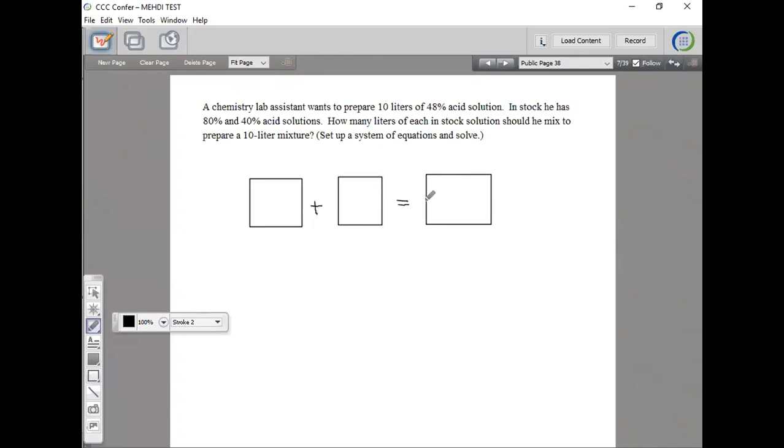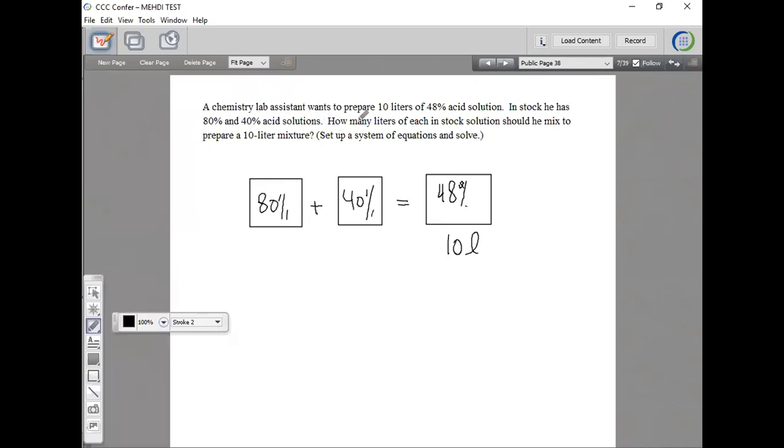I refer to that like if you were going to make a punch for the party. Instead of the chemistry lab assistant wanting to prepare 10 liters of 48% acid solution, let's say you want to make 10 liters of punch that has 48% alcohol in it. Okay, let's say that's the goal for the party. And you go look around at home and you find two bottles. One says 80% proof alcohol. The other one says 40% on the bottle.